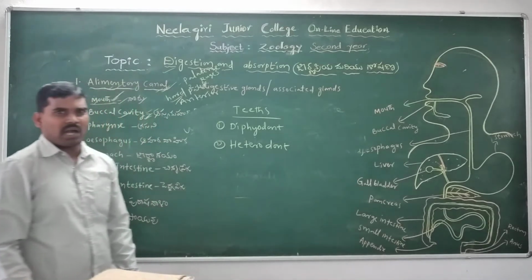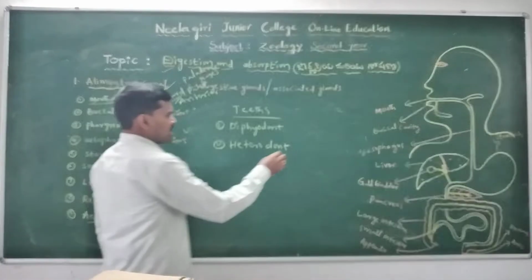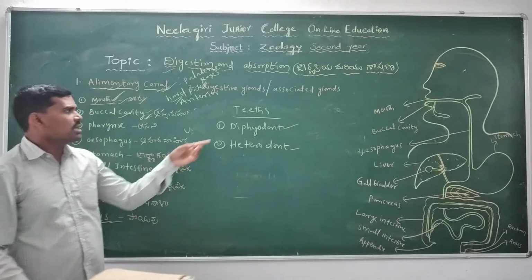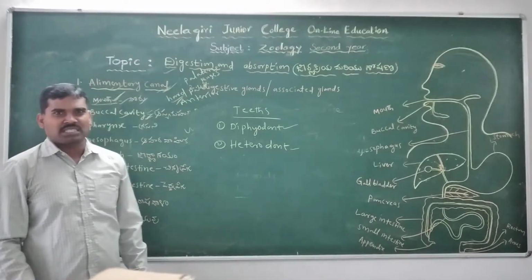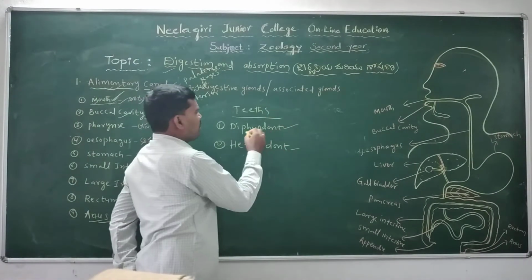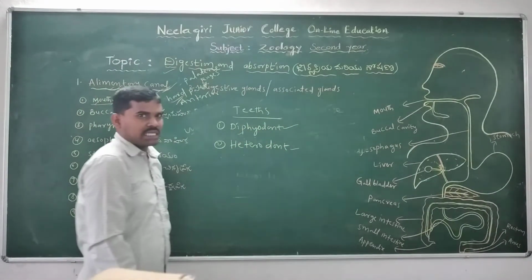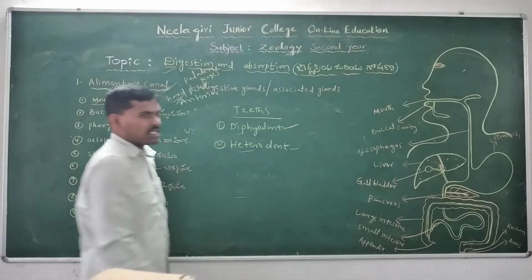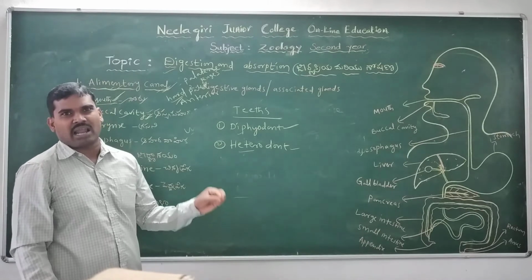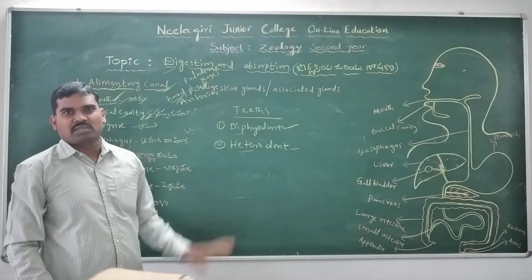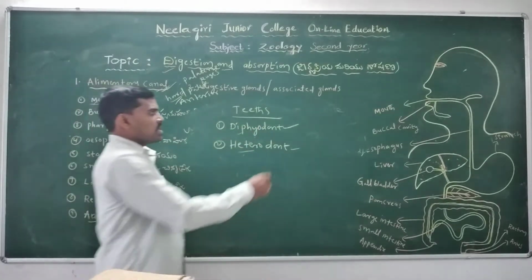Diphyodont teeth, or polyphyodont teeth. Diphyodont means two types, or rather two times: the teeth originate two times in the lifetime of human beings.